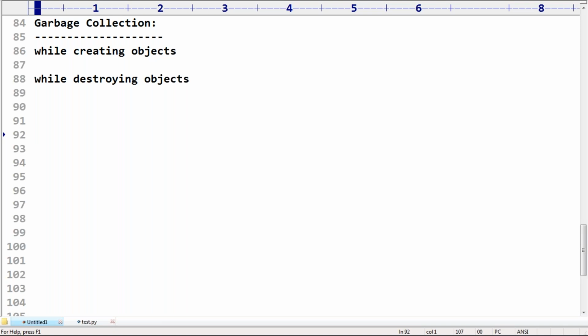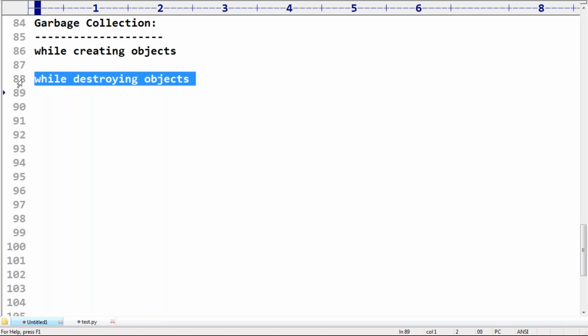Clear, right? Okay. Well, in C++, who is responsible to create objects? Programmer. Who is responsible to destroy objects? Programmer. Programmer is responsible to create objects, and programmer is responsible to destroy objects. So programmer takes very much care while creating, but not that much care while destroying. That's why the problem is going to come.